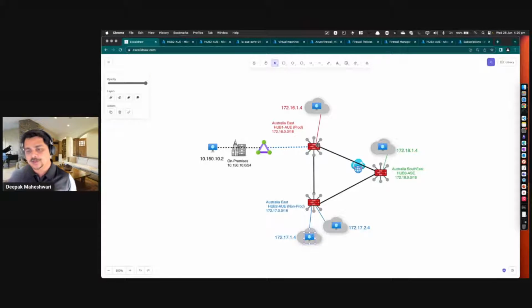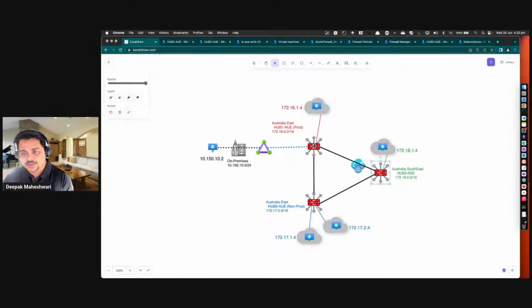It will basically log its traffic in Log Analytics. The traffic originating from this hub, since it's not using the firewall for routing, will not be logged here. But traffic originating from these two hubs will log its traffic in the firewall. So if I'm communicating from here to here, the traffic goes via this firewall and should be logged at each firewall.